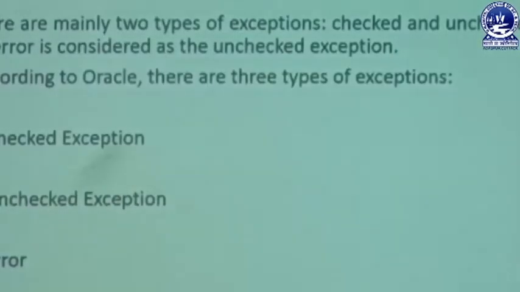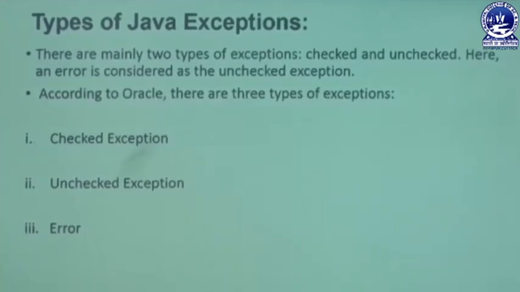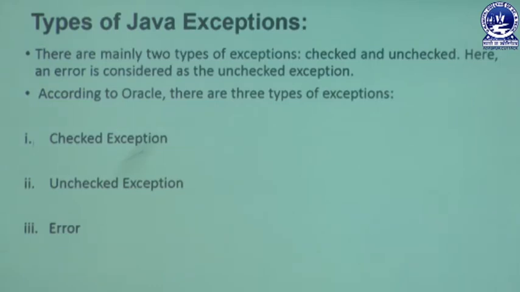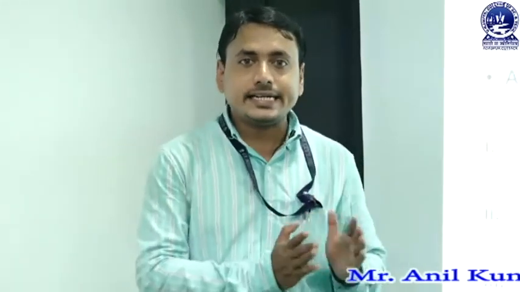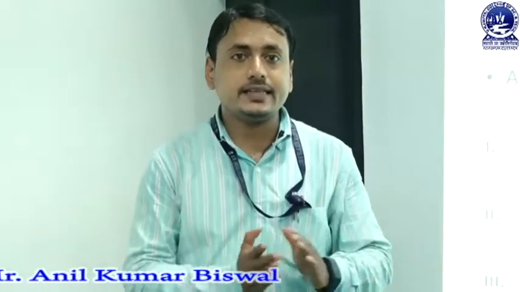Next, let us discuss what the different types of exceptions are. Before that, first of all, what are the different flows of exception control? Whenever a program contains some error, first of all we detect which type of error is present in our program. Detecting means hitting that error.